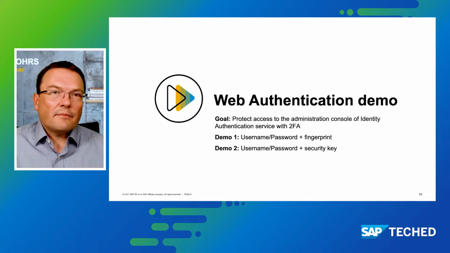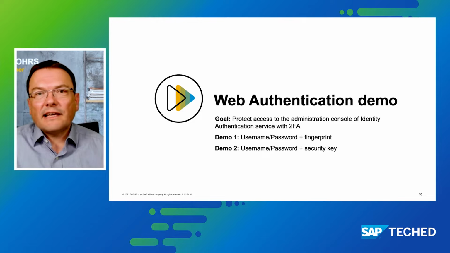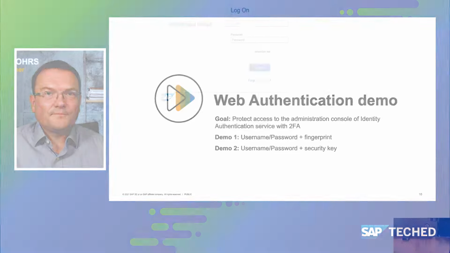In the demo, the application that we're protecting is not a business application. It's the Identity Authentication Service Administration Console, which of course also makes sense to be protected with two-factor authentication. But from an authentication process perspective, any other application, any business application, could be protected with exactly the same steps. And with that, I'd like to show you the demo. So let's take a look at how this is in real life.